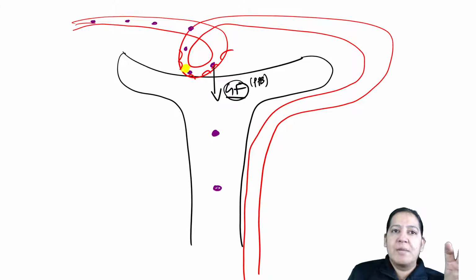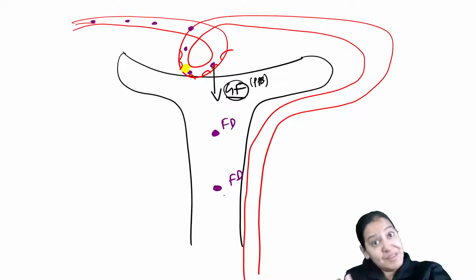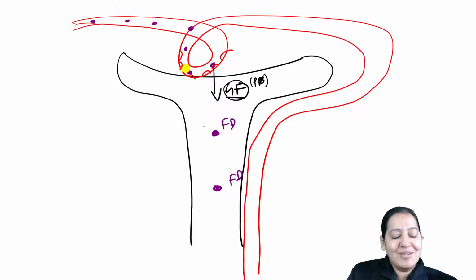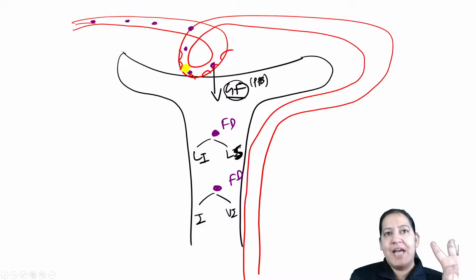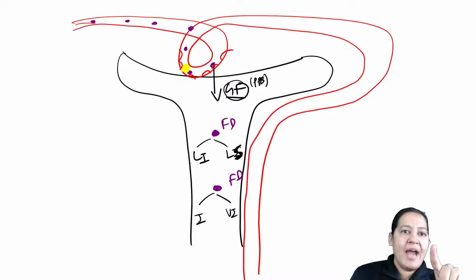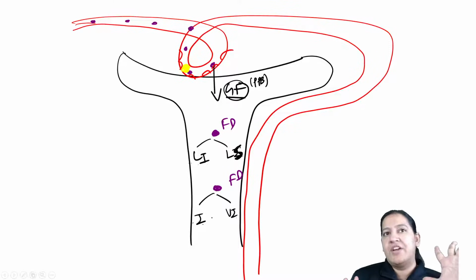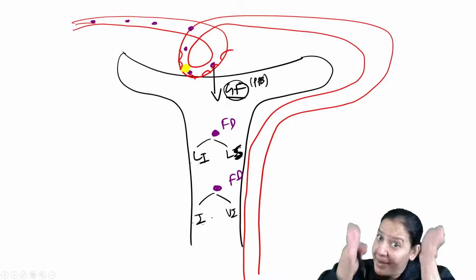Now we will take two possibilities. This is the free drug. The bound drug has not come yet. I will tell the bound drug story later. Now this free drug has two options. Either it is lipid soluble or lipid insoluble, and either it is unionized or ionized. So two possibilities I am taking. Lipid solubility is the criterion here, and ionized or unionized, pH, is the criterion here. Give me a thumbs up after coming in the lumen of the PCT.